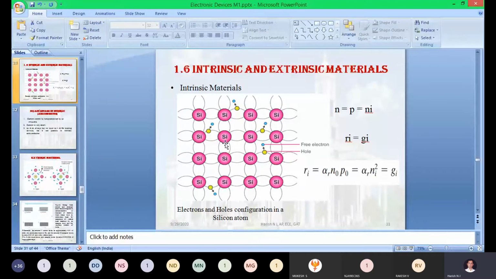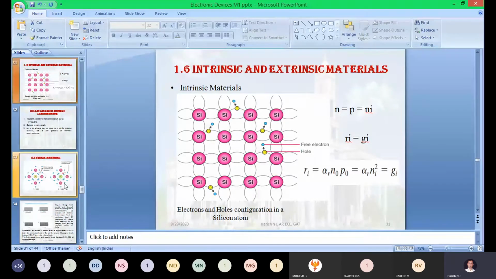Once it pulls 1 electron from the neighbor silicon, that neighbor silicon will have 1 hole created, 1 vacancy. For satisfying that octet rule, that neighbor silicon once again attracts 1 electron from the adjacent silicon. In such a way, the hole shifts from one atom to another atom in the crystalline lattice. But finally, in the crystalline lattice, 1 hole will be generated.